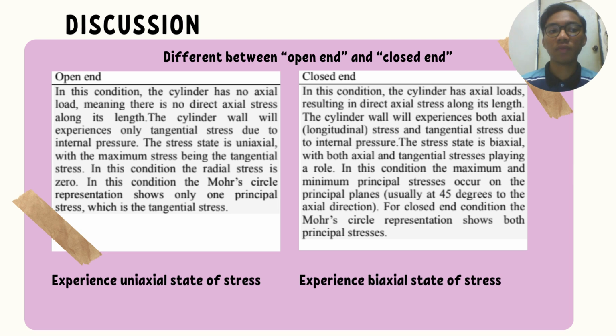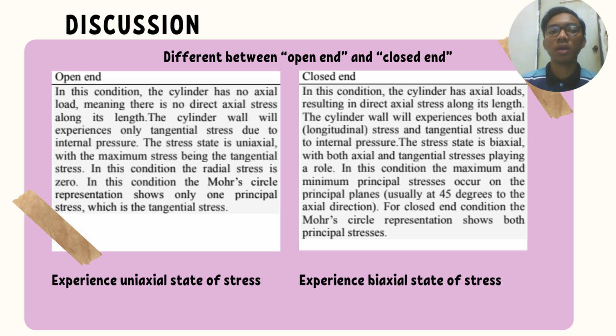For discussion, we have discussed two questions. First, explain the differences between the open end and the closed end condition. For the open end condition, the cylinder has no axial load, meaning there is no direct axial stress along its length. The cylinder wall will experience only tangential stress due to internal pressure. The stress state is uniaxial, with maximum stress being the tangential stress. In this condition, the radial stress is zero and the Mohr's circle representation shows only one principal stress, which is the tangential stress.